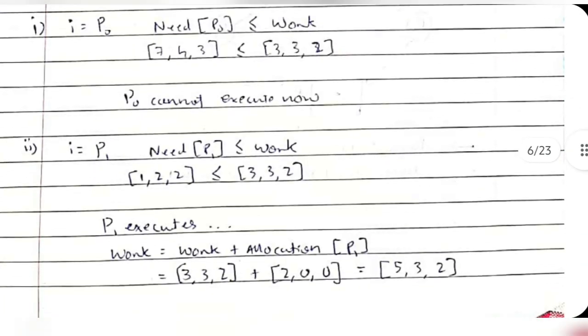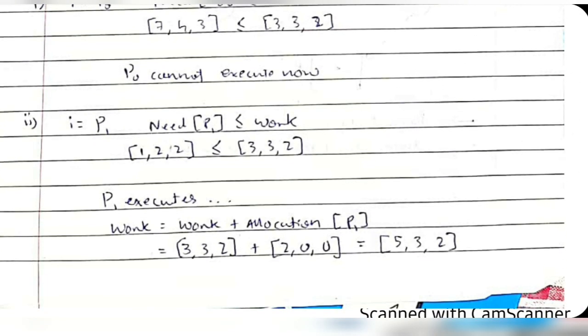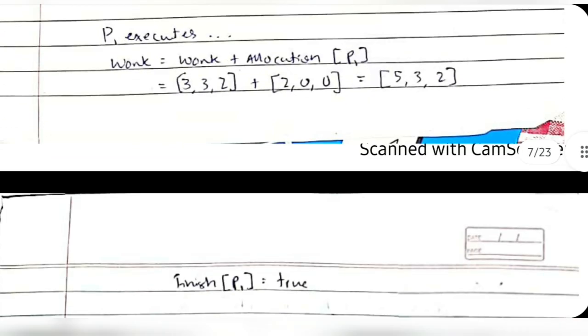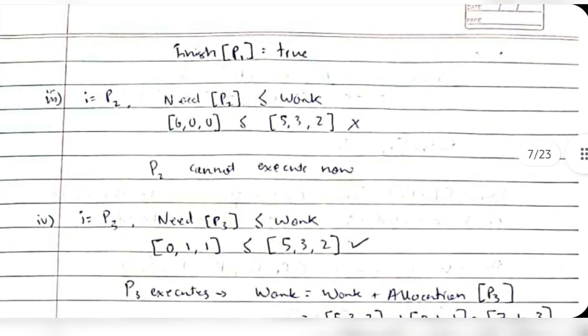That's what we are writing here. The allocated resources are added to work, and then work will be 532. Now this is the amount of resources which we have. Then we will make finish of P1 true. Since P1 is finished, it will become true now, and it will exit the queue.